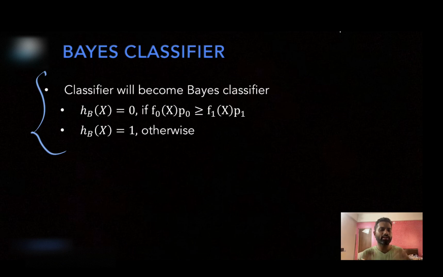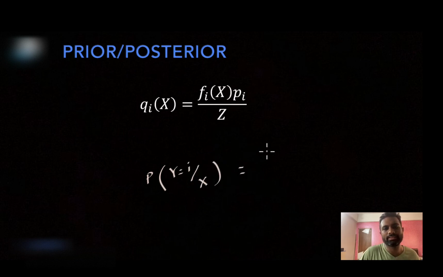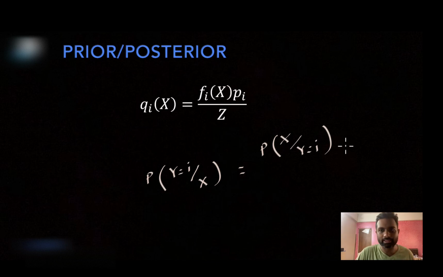So now let me explain the meaning of Fi and Qi's once again. So Qi of x is given by this particular equation. I want to write this equation in terms of probability first. So Qi of x is what? Probability of y taking a class label i given that x has occurred, is equal to Fi, which is the probability of x occurring given y is i. So it's a class conditional density. And Pi is the probability of y taking value i.